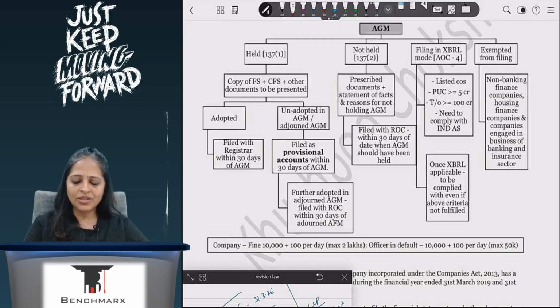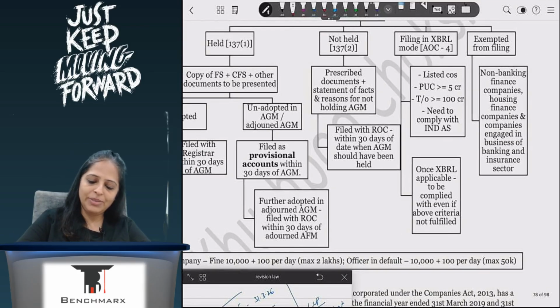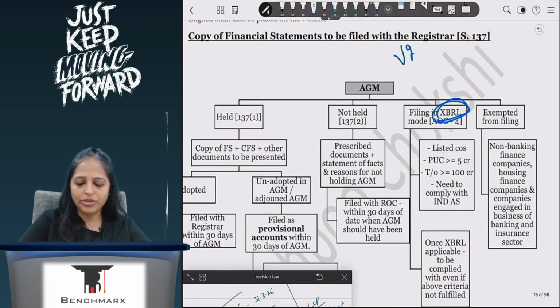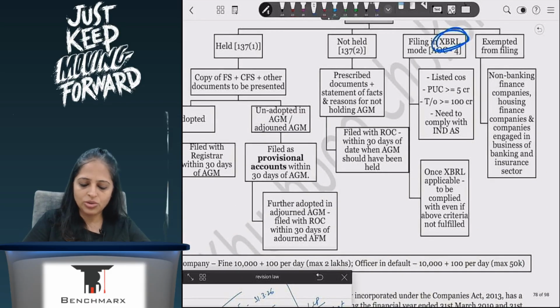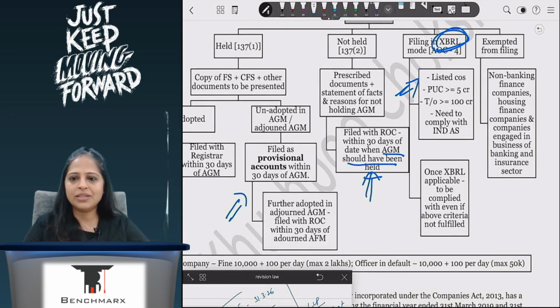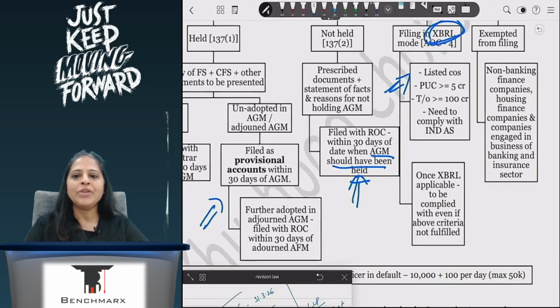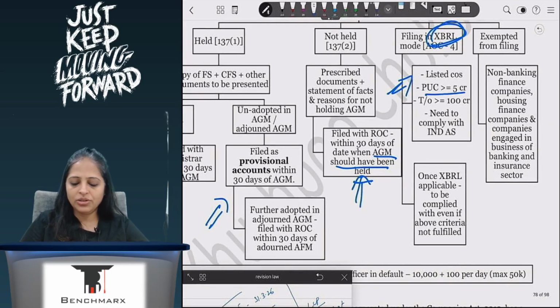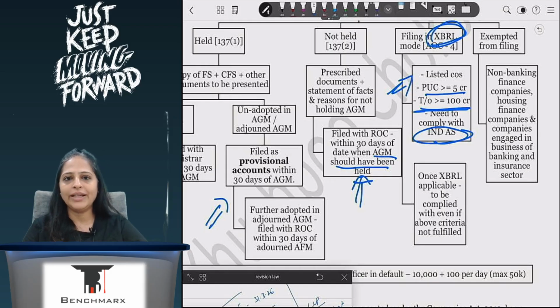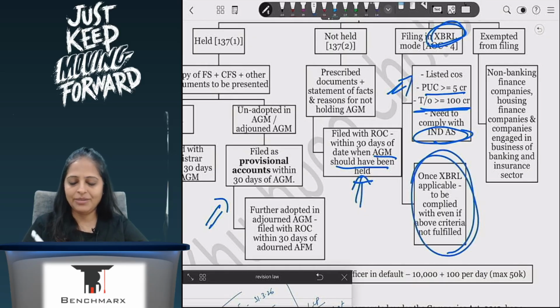And there are certain companies who have to give it in XBRL mode. Again, this entire part is very important, okay? This provisional also, XBRL also, AGM should have been held, this part also. XBRL mode किसको चाहिए? Paid up capital more than 5 crores, turnover more than 100 crores and need to comply with Indian accounting standards. Then in that case, they will have to file returns in XBRL mode only. And they say that once it has been made applicable, then it is applicable only. Then you can't change it.